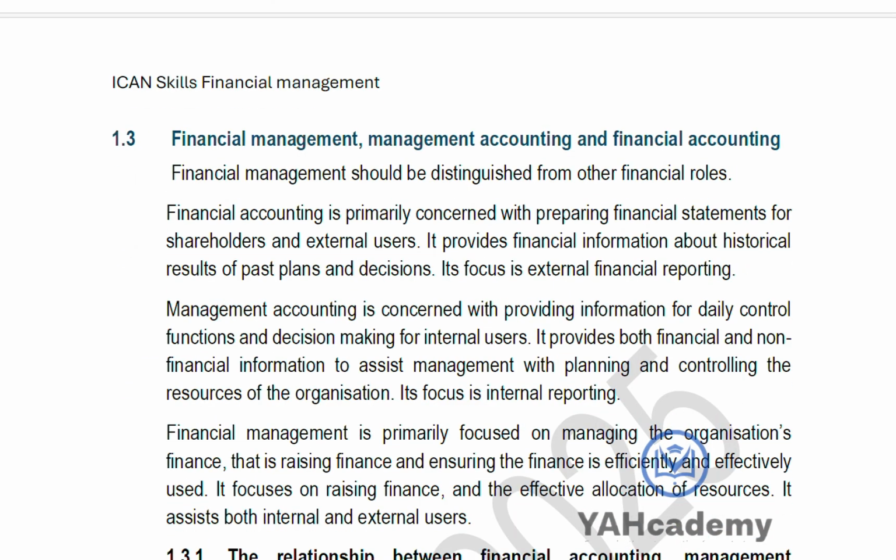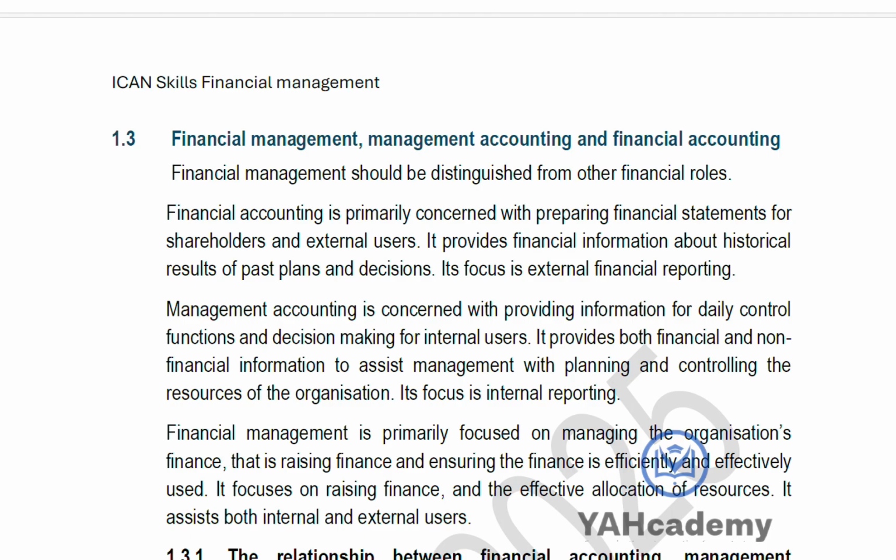So what is the interrelation between financial management, management accounting, and financial accounting? Financial accounting is concerned with the preparation of financial statements. We all know that, and it's about using historical data to prepare what we have now, or to compare with what we have now, and is majorly focused on external financial reporting, for external users. Both internal and external, but majorly external.